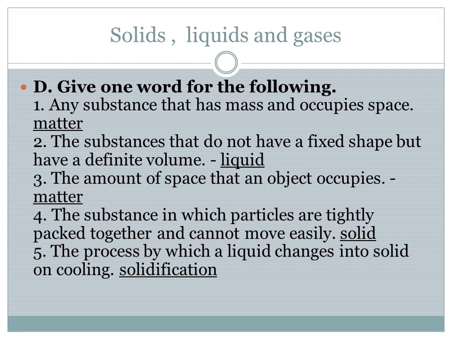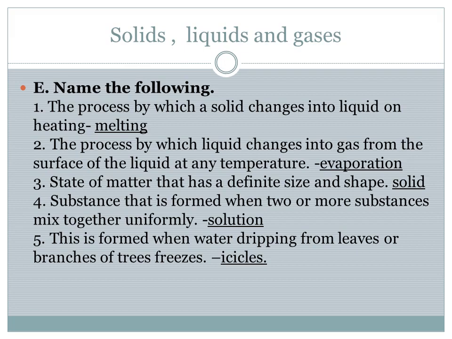Fifth one, the process by which a liquid changes into solid on cooling, it is called as a solidification. Then name the following. The process by which the solid changes into liquid on heating, it is called as a melting process.